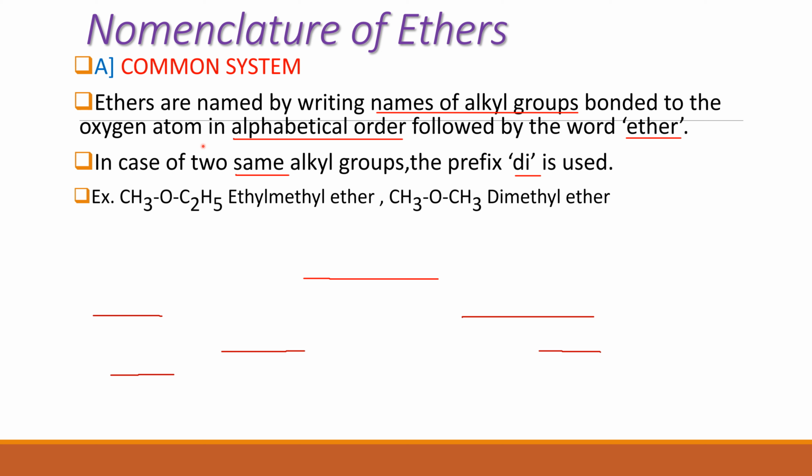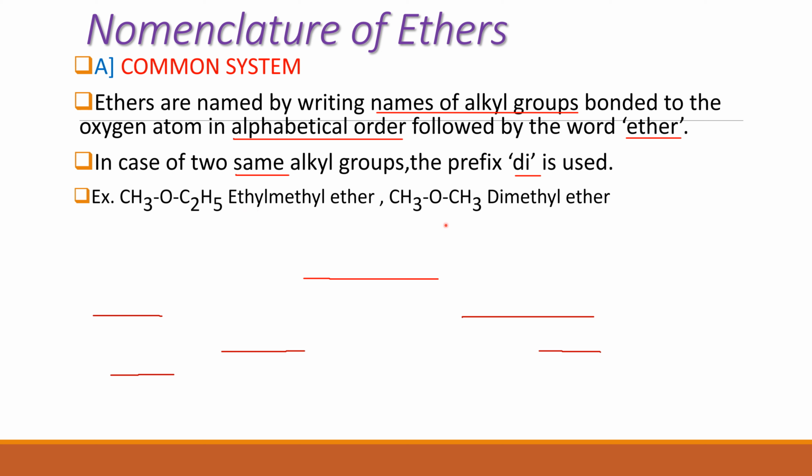For example, first example, CH3OC2H5. Here there are two alkyl groups. First is the methyl group and another is the ethyl group, C2H5. So the common name of this compound can be written as ethyl methyl ether. In the alphabetical order, ethyl comes first and then methyl. Therefore, ethyl methyl ether. Alphabetical order is followed here.